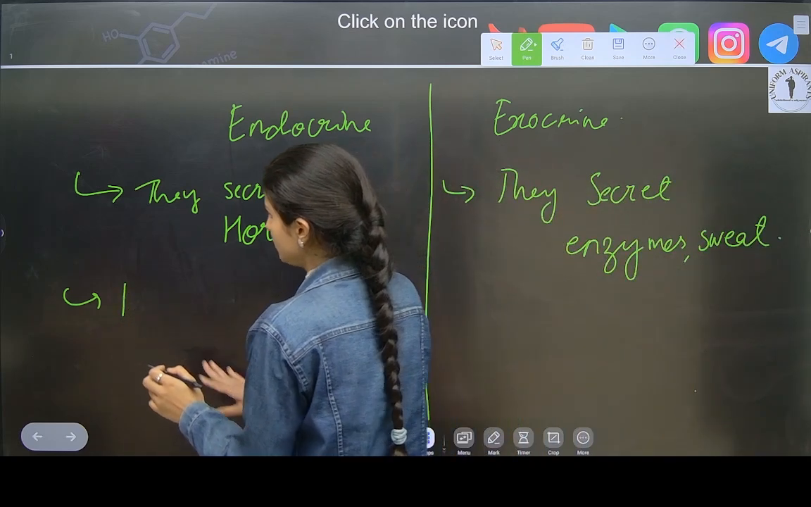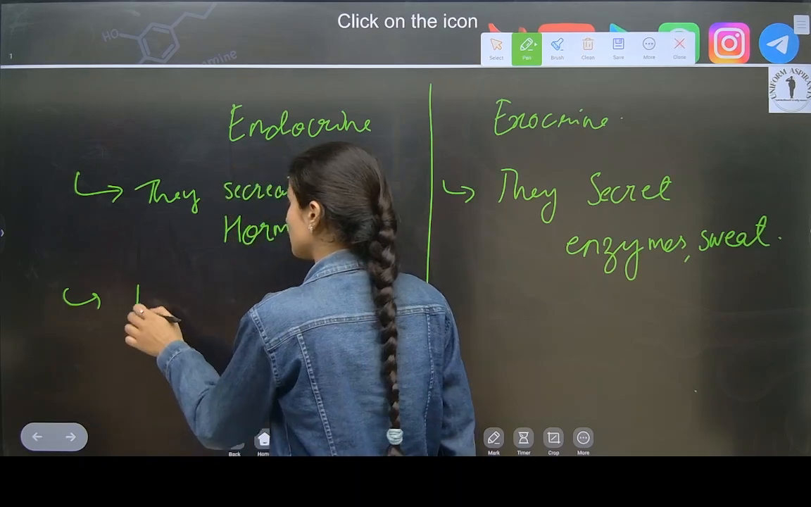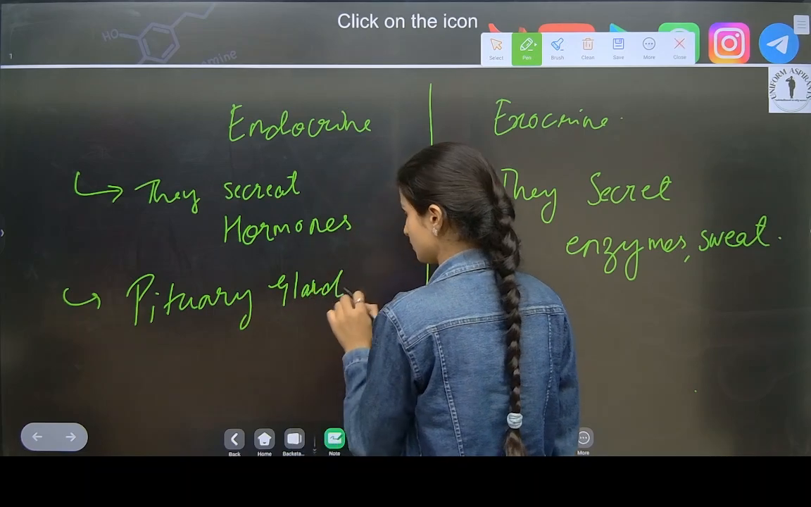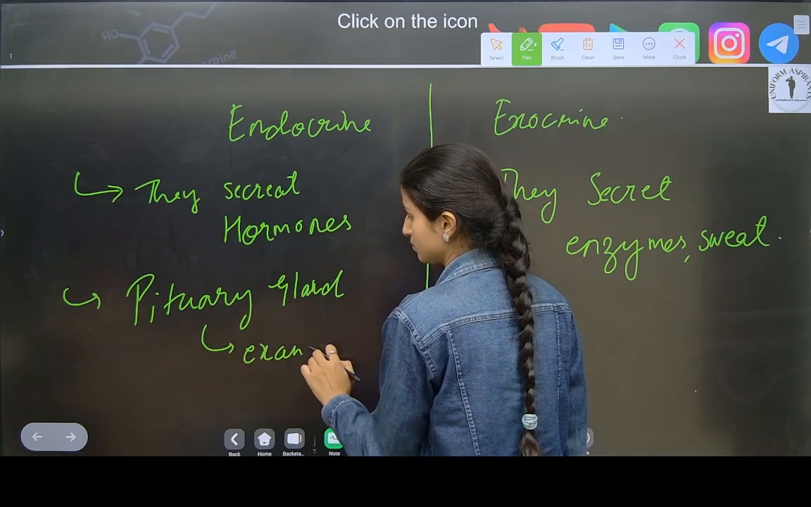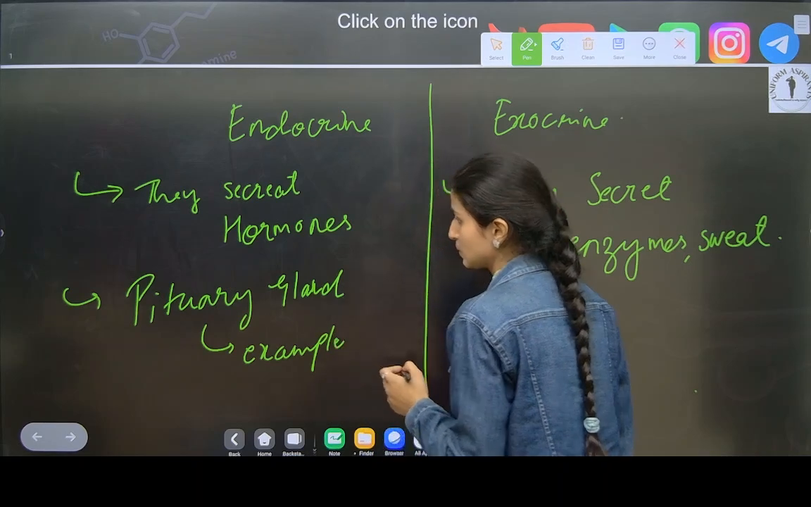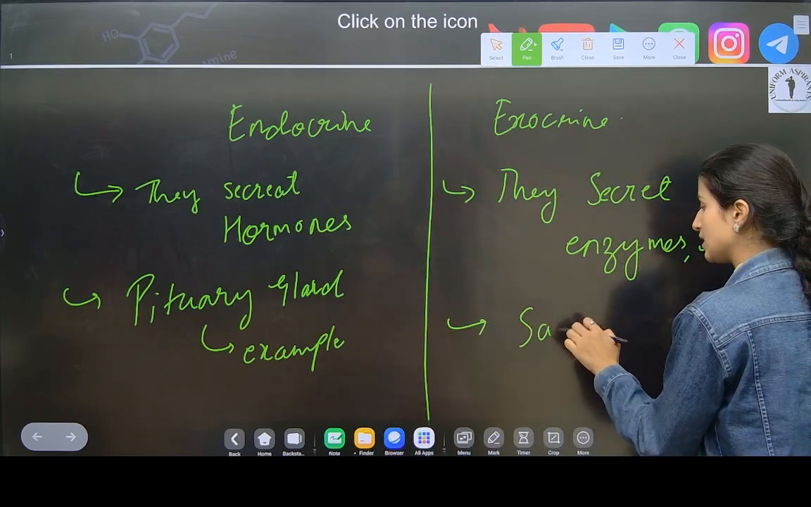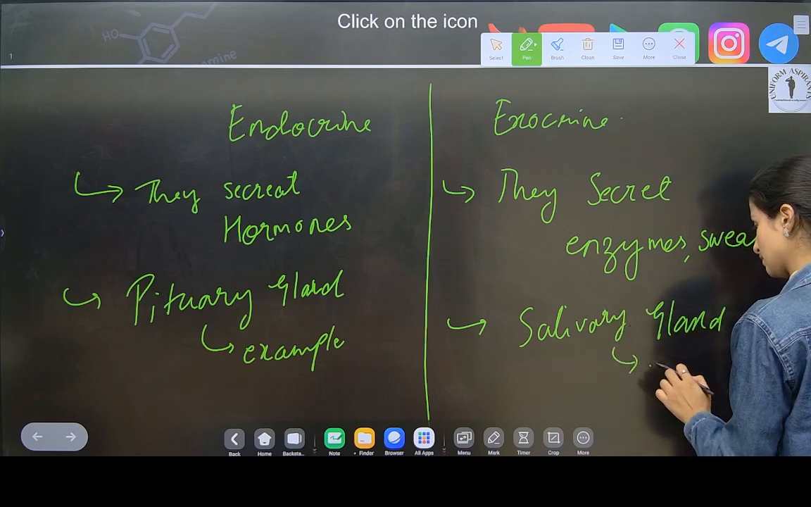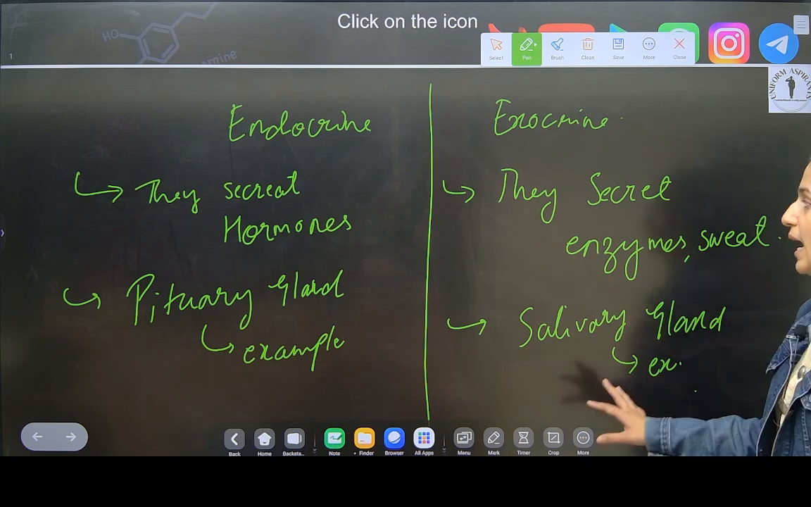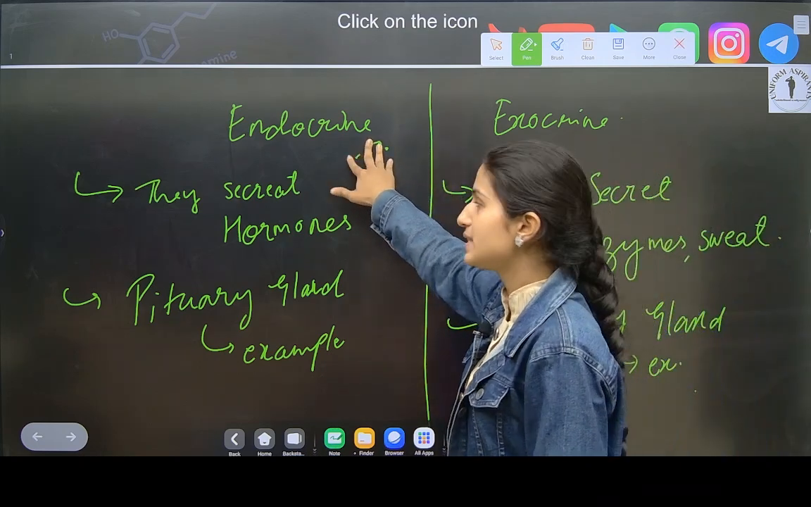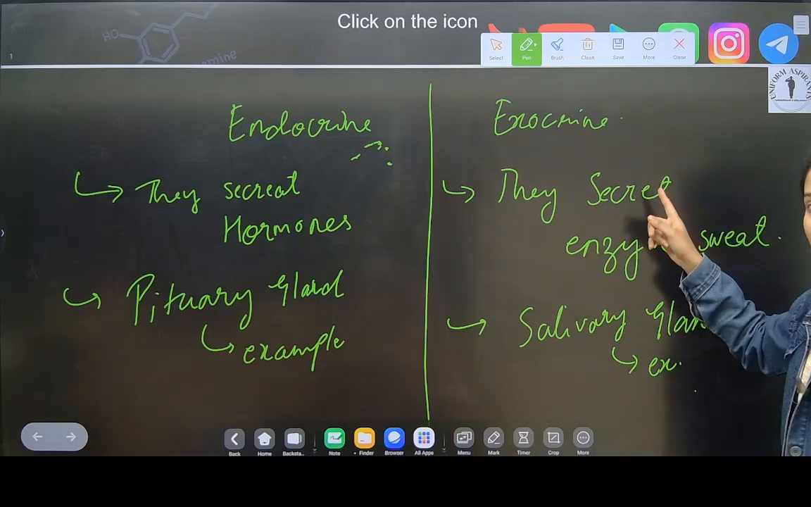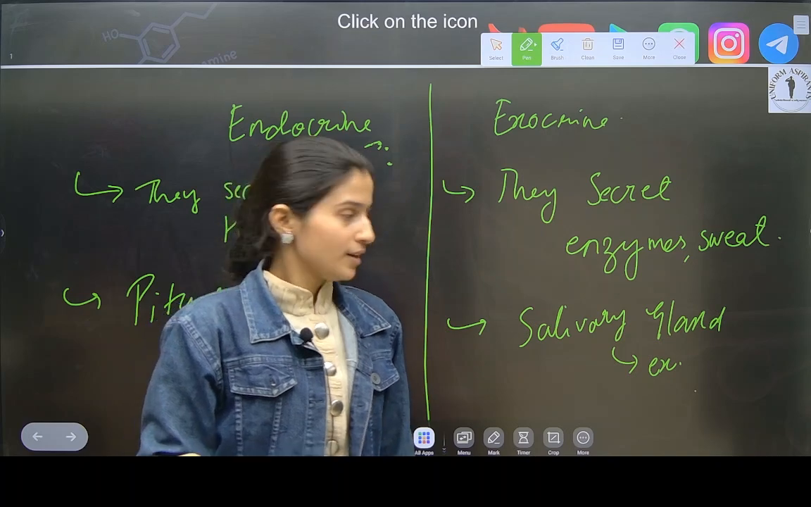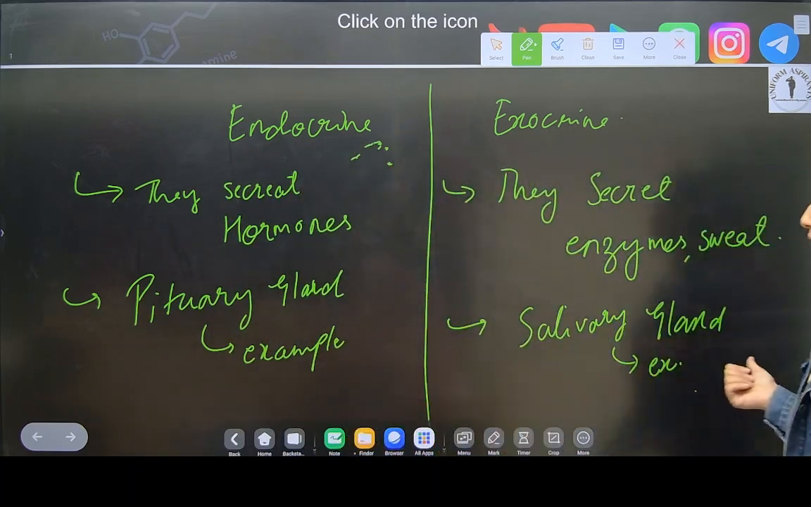You can write here the example. Pituitary gland. This is an example. Here the example is salivary gland. Am I clear? What does an endocrine gland do? It only secretes hormones. But what does an exocrine gland do? It secretes enzymes. Shall I move further?